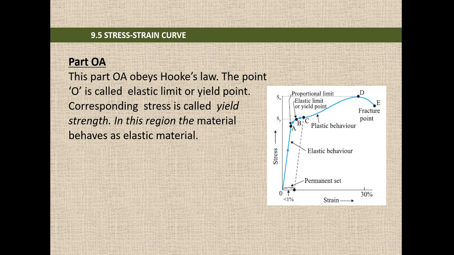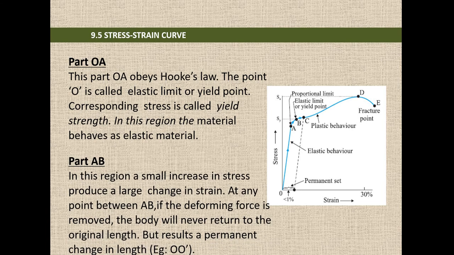B is called the elastic limit or yield point, and the stress corresponding to that is called the yield strength. In this region the material behaves like an elastic material.